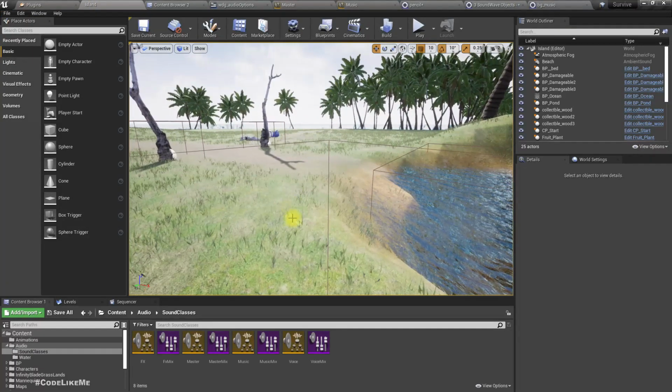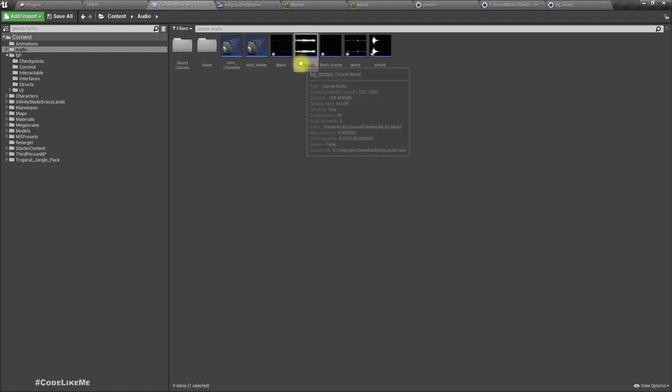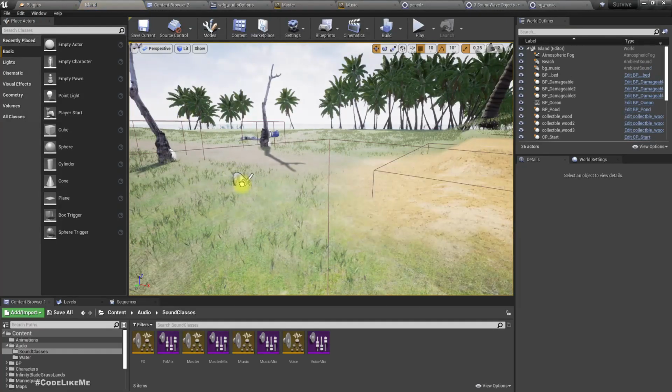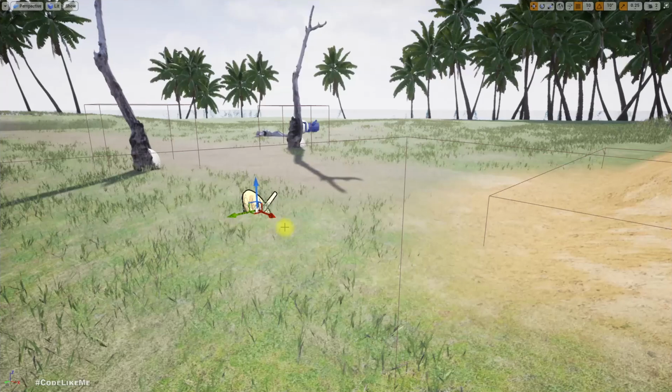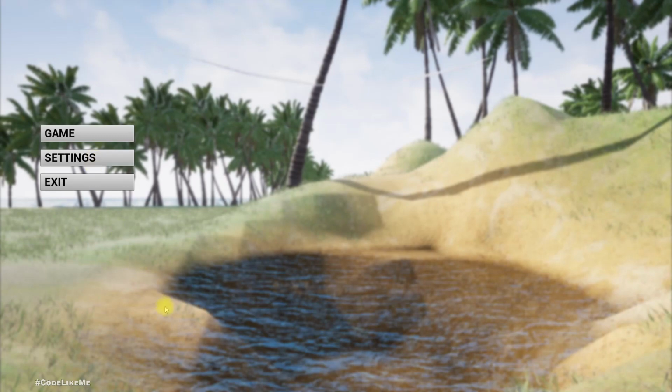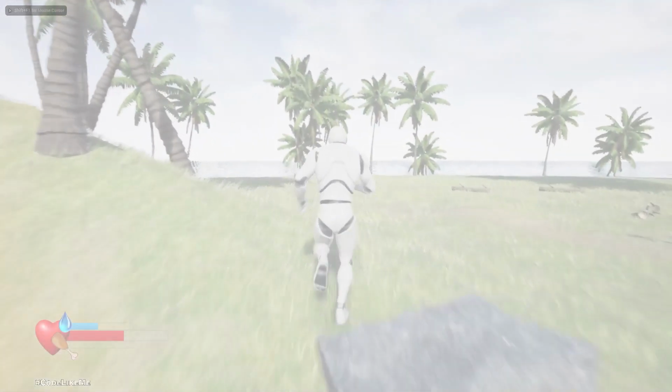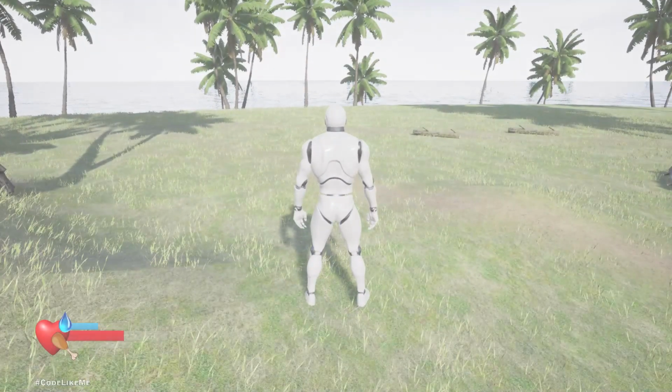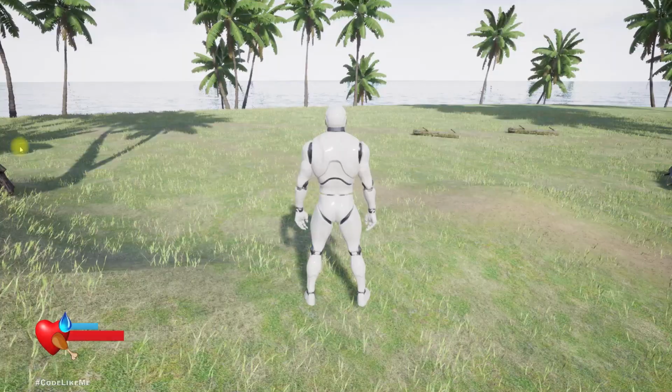Right, then let me just drag and drop it here so it will play by default. Okay, I can hear it, see.